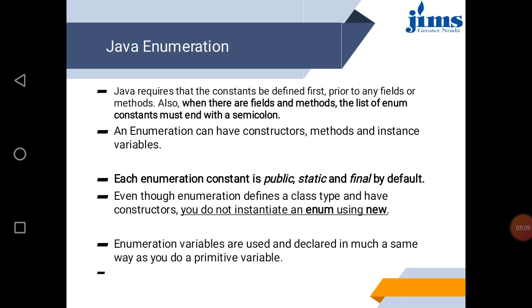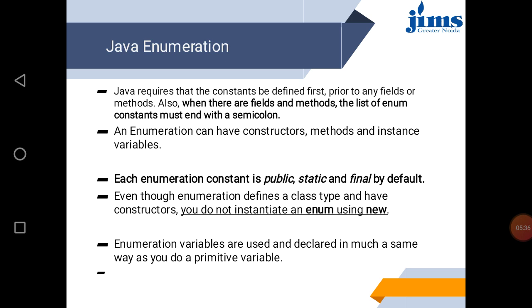So Java enumeration can have constructors, methods, and instance variables. So we can use its constructor, methods, and instance variables also. Each enumeration constant is public, static, and final by default. We need not mention these words in front of enumeration constants.